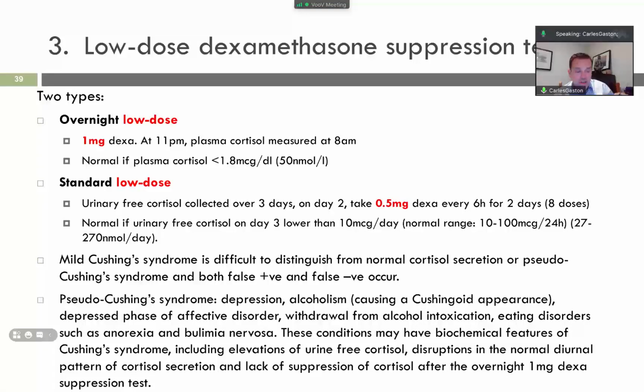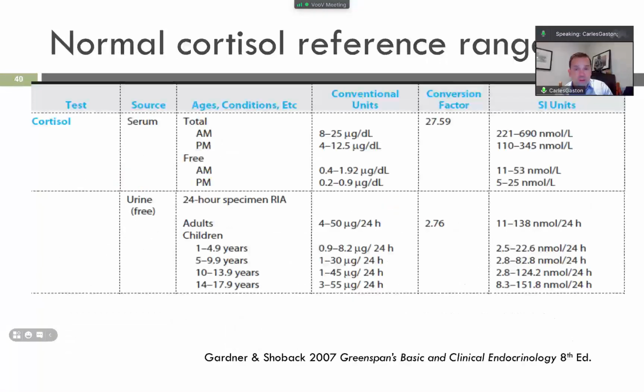Okay, and this can give you false positives. Here you have the normal reference range. You don't need to know this for the exam, but when you become a doctor, this is what is used as parameters.